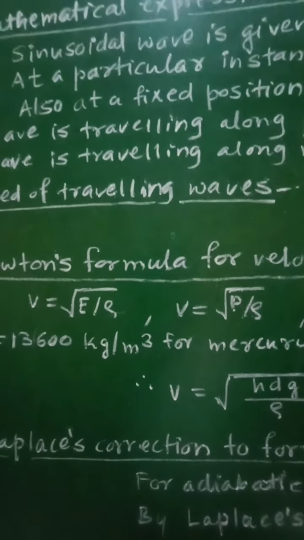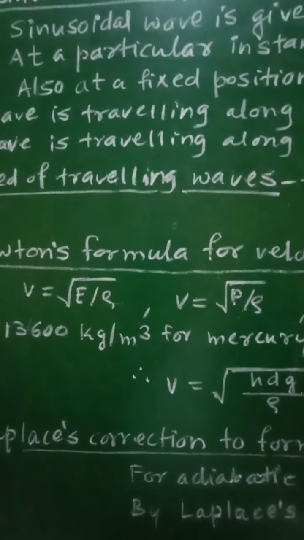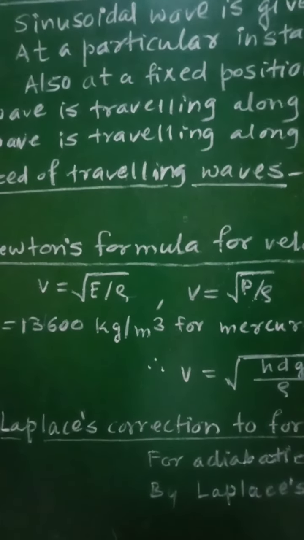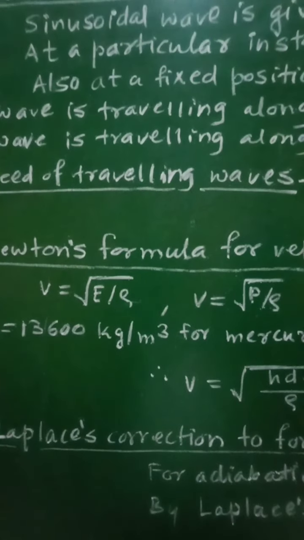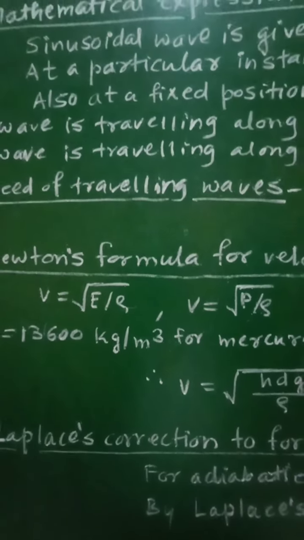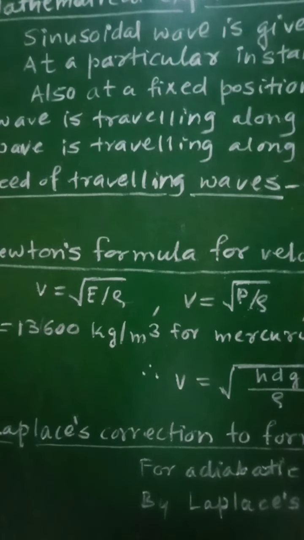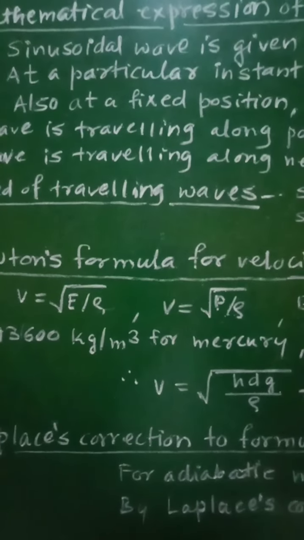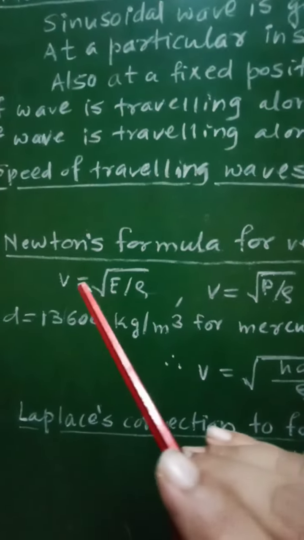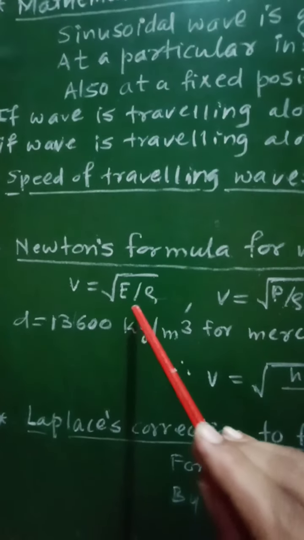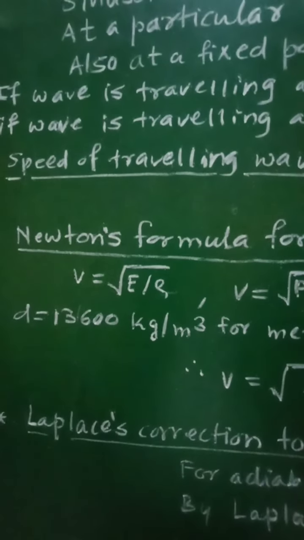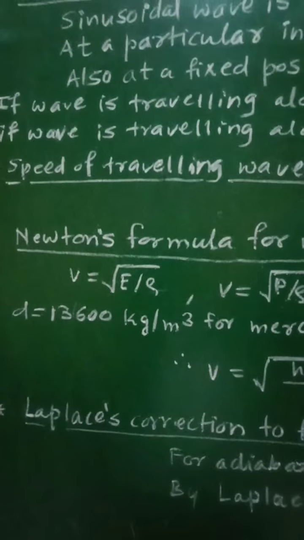So as sound waves are traveling in the form of alternate compression and rarefaction, the density of the medium will be greater at the compression, since the particles of the medium are closely packed, while in case of rarefaction the density will be less because the particles of the medium are widely separated, and hence velocity of sound according to Newton is given by the formula v equal to square root of E by rho. That formula will give the velocity of sound in air.